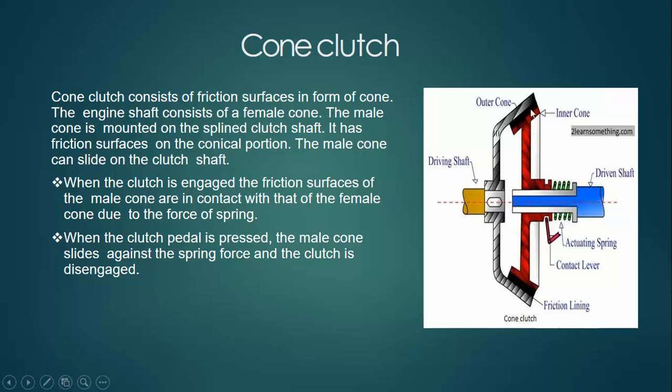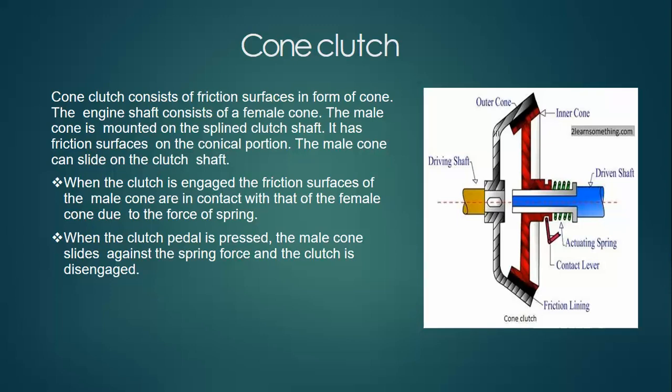Here the friction lining is present on the inner core surface, not all over the surface as compared to the single plate or multi-plate clutch, but at the inclined angle of the cone. The cone clutch consists of friction surfaces in the form of a cone. The engine shaft consists of a female cone, and the male cone is mounted on the clutch shaft. It has a friction surface on the conical portion.